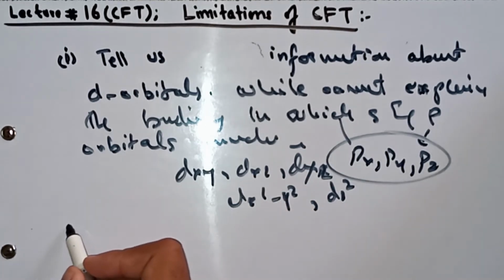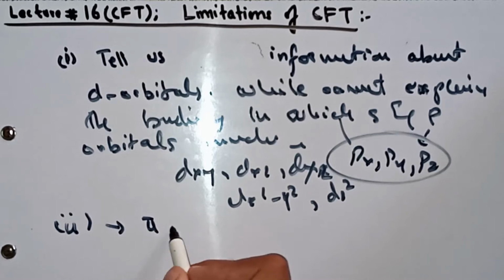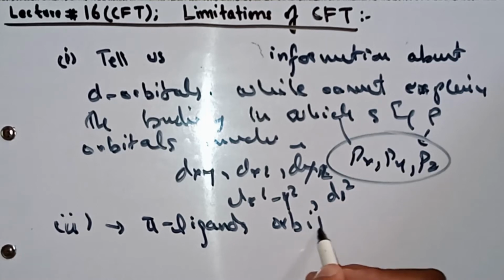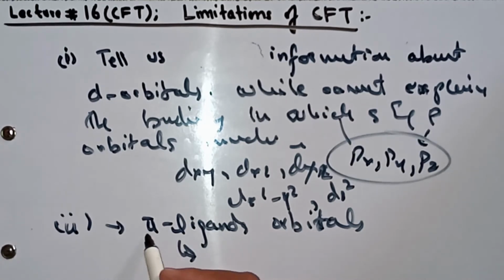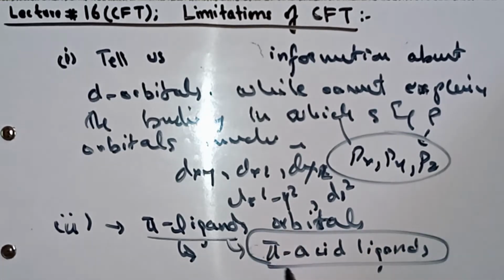The next limitation of crystal field theory is that it cannot explain pi ligand orbitals. There are some ligands that can form pi orbitals. I already told you a few lectures ago that pi acid ligands are one of the strongest ligands. It is a very strong ligand.